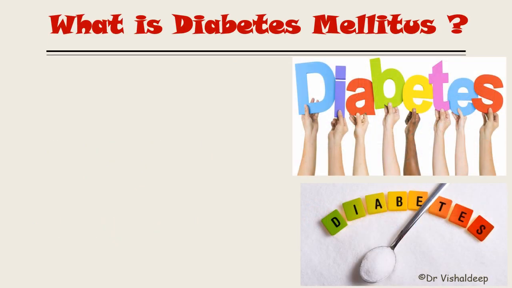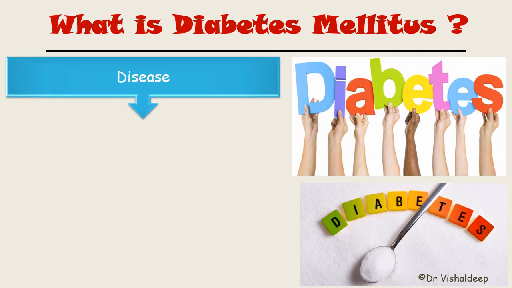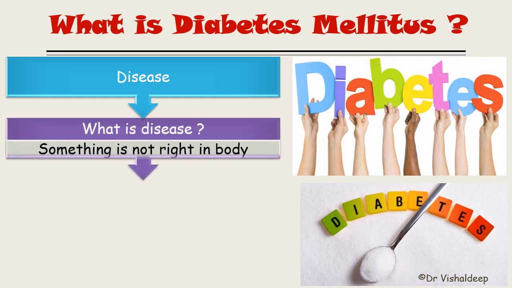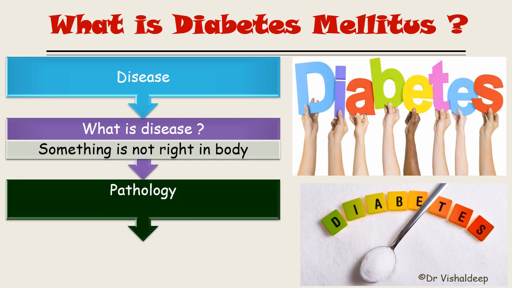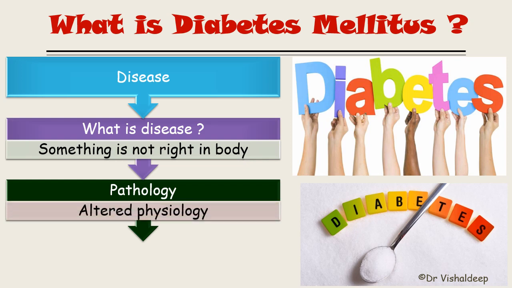So what is diabetes? Diabetes is one type of disease. Now what happens in disease? There are certain pathophysiological changes that occur in our body that ultimately give us signs and symptoms. In simple terminology, what is disease? It is something that is not right in the body. Whenever something is not right in the body, it is known as pathology. By definition, pathology is nothing but an altered physiology.